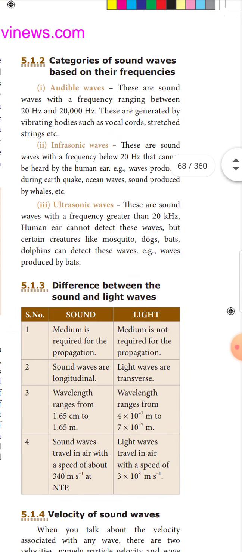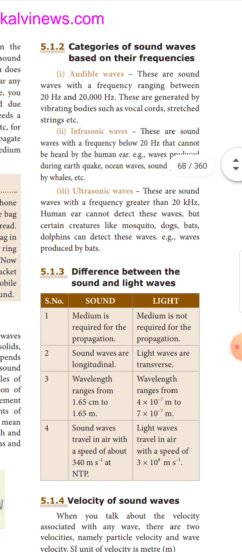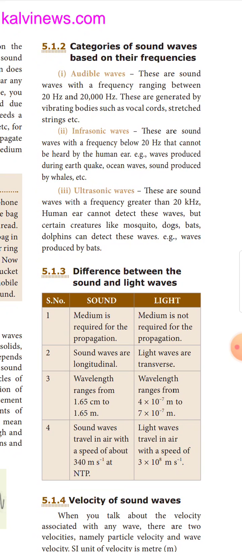Now, the sound waves are categorized based on their frequencies. Three categories are there. The first one is audible waves. These are sound waves with a frequency ranging between 20 Hz and 20,000 Hz. These are generated by vibrating bodies such as vocal cords, stretched strings, etc.